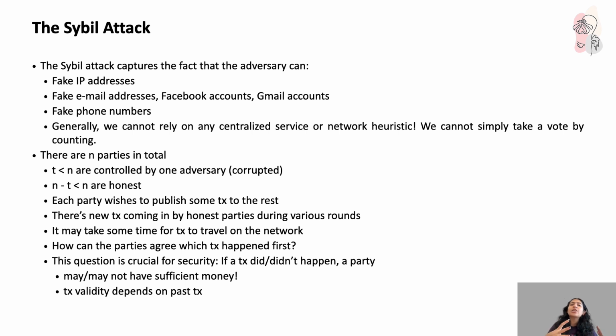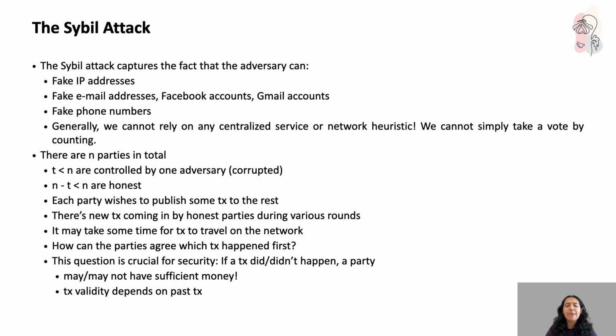So because of this, we cannot rely on centralized services. We cannot rely on simple heuristics like taking a count of the number of participants to determine who's true. We cannot do that because we have fake nodes in the system who can nullify the honest nodes' participation. If we just take a vote, the adversary can flood the system with fake identities and completely skew our results.